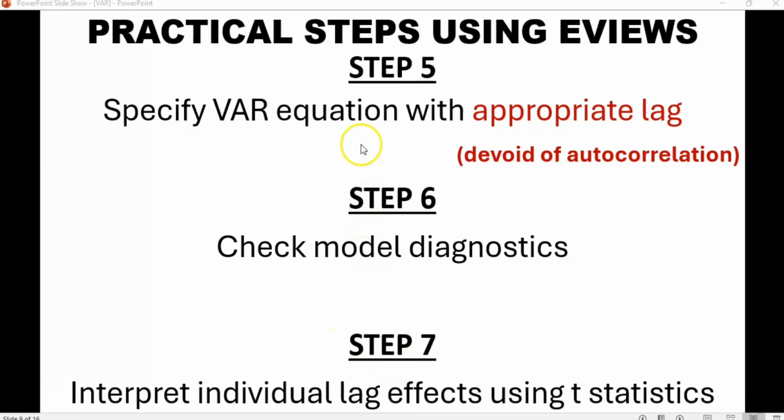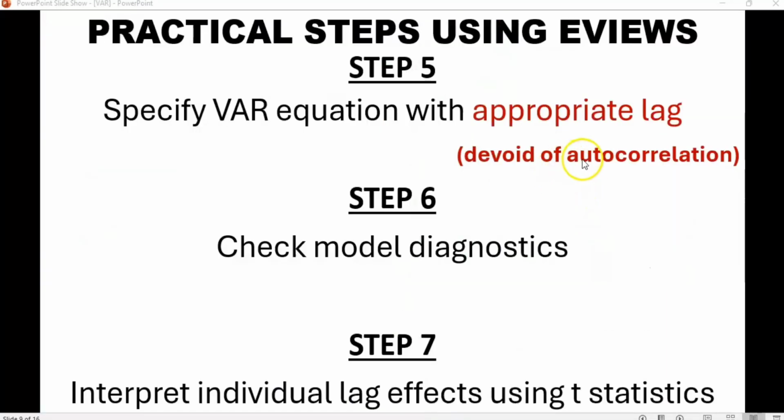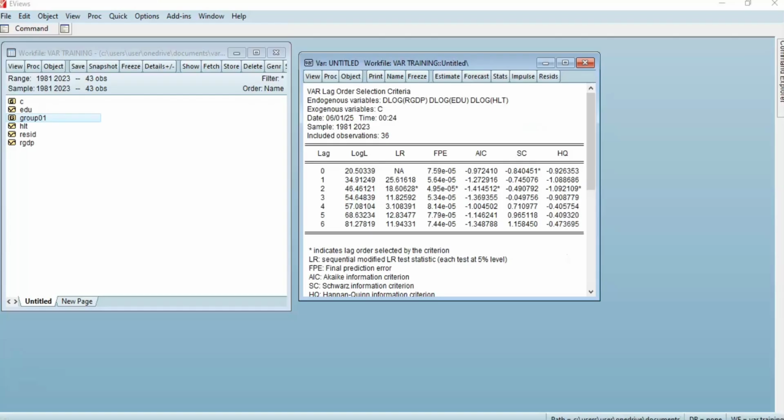The next step, that is step 5, is to specify VAR equation with appropriate lag. And when I say appropriate lag, meaning this lag must be devoid of autocorrelation. Remember, initially we had 2 lags, and now we need to make sure that at these 2 lags there is no autocorrelation. Then step 6, we have to check model diagnostics, and step 7. And let us go to this to make sure that these 2 lags are devoid of autocorrelation.